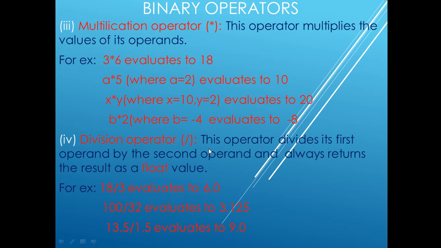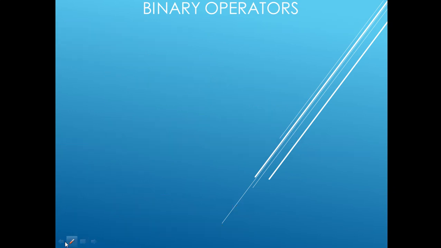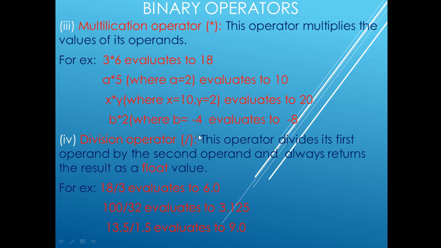Next is the division operator. The division operator divides its first operand by the second operand, and always returns the result as a float value. This is very important. Why have I written float here? Because in Python there are two operators for division. One is the single forward slash, and the other division operator is the double forward slash. I will come to that point later. First of all, the division operator results in a float value. Float means a decimal value will be returned by the division operator.